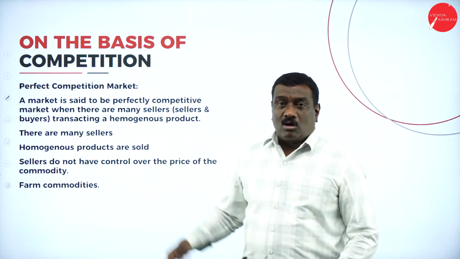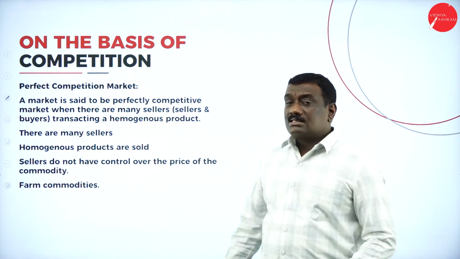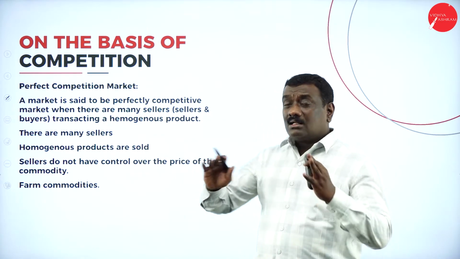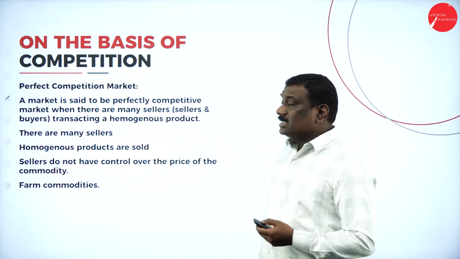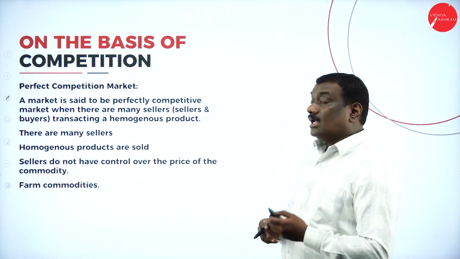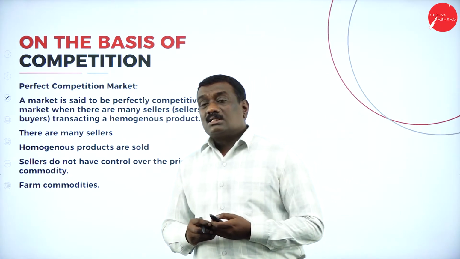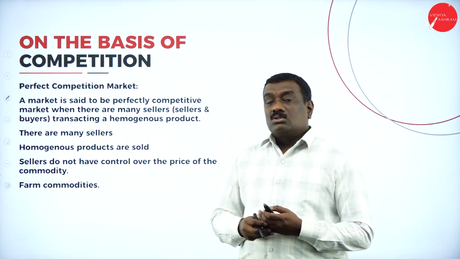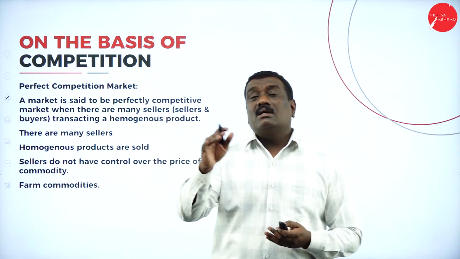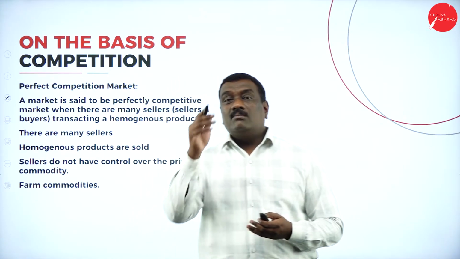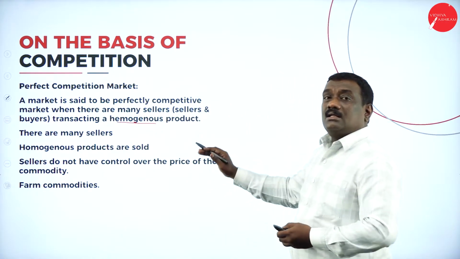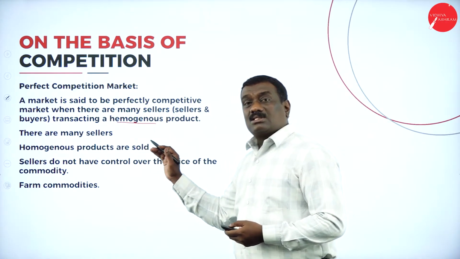So we'll take up the perfect competition market. Why is it called a perfect competition market? Because there are many sellers, as well as buyers, who are doing transactions in a homogeneous product. What is this homogeneous product? Homogeneous products are those goods which are of a similar kind and similar in nature. For example, it may be cement.